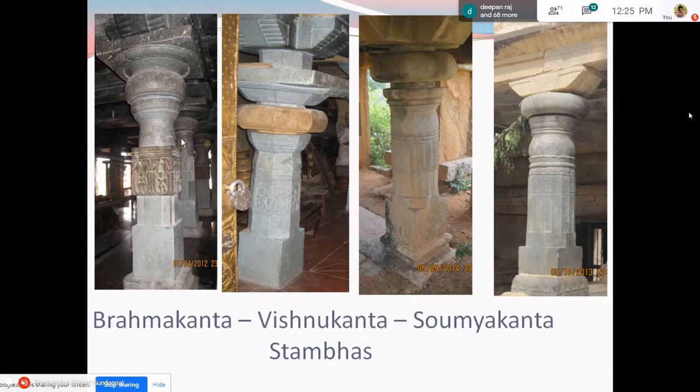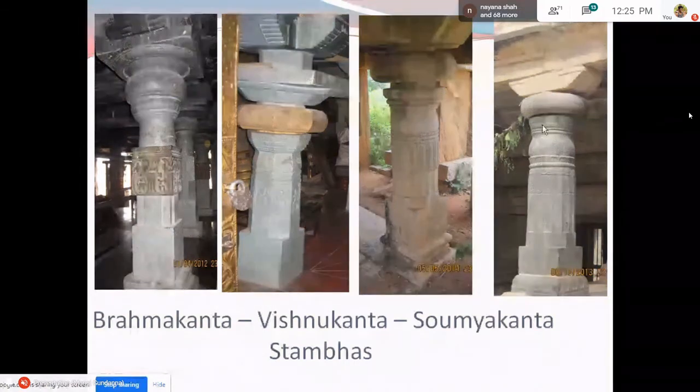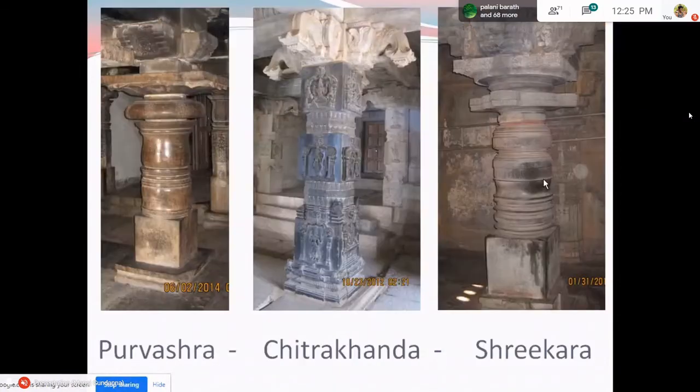So these are the 6 parts. But as I said, for elementary students this will be too much to grasp. So I'll just explain the major forms of the pillar, and if time permits, some other time, we can go into the minor details. Vishnukanta Stambha is a pillar which has 8 faces, and Saumyakanta pillar is a shaft which possesses 16 faces. These are other varieties of pillars which are found in huge numbers.